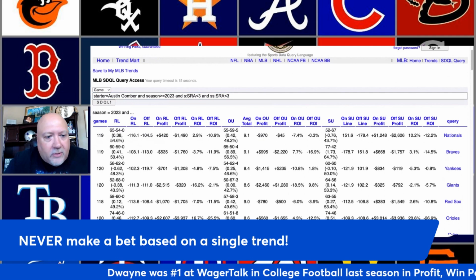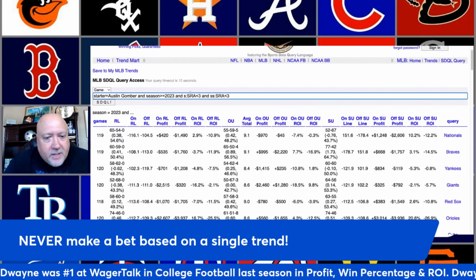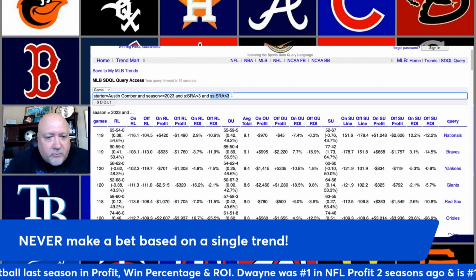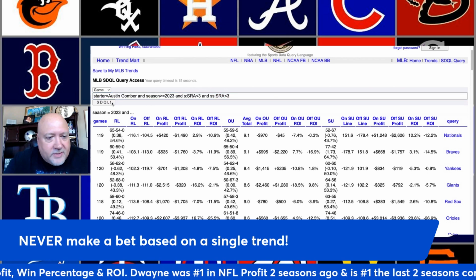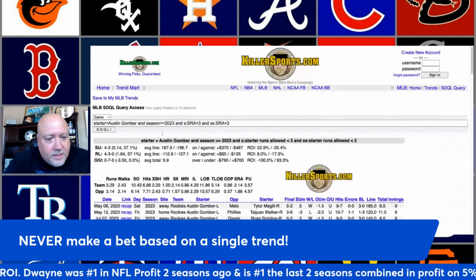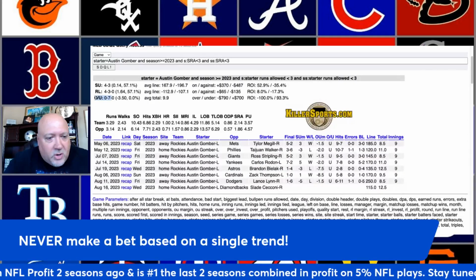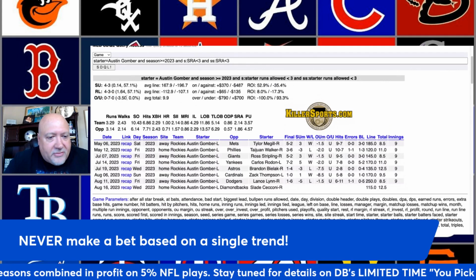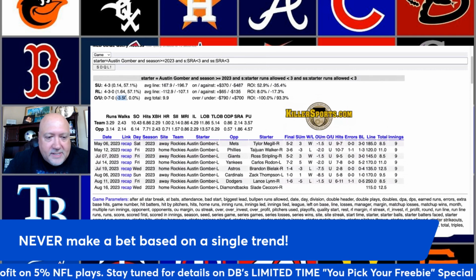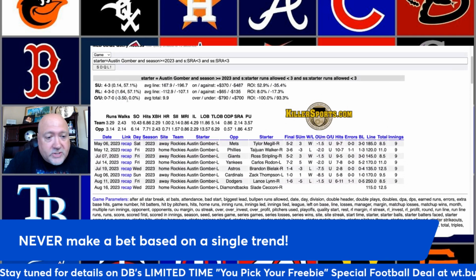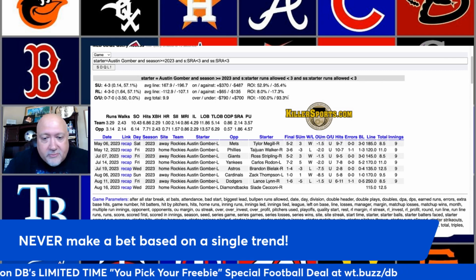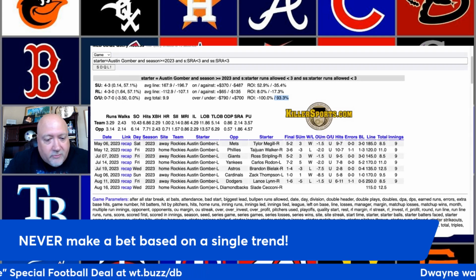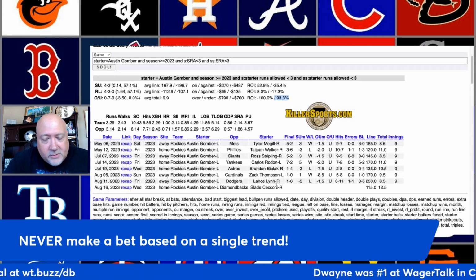In trend number one here, we are looking at Austin Gomber this season when he is off back-to-back starts where he allowed less than 3 runs. So we'll hit the SDQL button, and you will see that the over-under is 0-7. No overs, 7 unders. These games stayed under by 3.5 runs per game. It's not easy to get a wide under margin like that, but we've got one here. Nice 93.3% ROI. And this is active today with Gomber and the Rockies hosting the Arizona Diamondbacks.